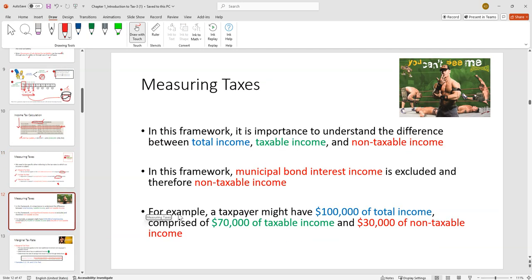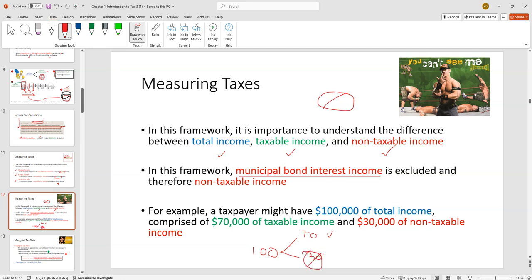And before we do that even, let's do a step 0 and make sure that we're clear on the difference between total income, taxable income, and non-taxable income. The big thing you need to know for this chapter is that muni bond interest income is excluded. That is to say, it's non-taxable, right? It's like John Cena, you can't see me. I can't see it. It's not taxable. So you could have 100 of total income, of which 70 is taxable, and 30 muni bond interest income not taxable, right? What do we mean by muni bond interest income?